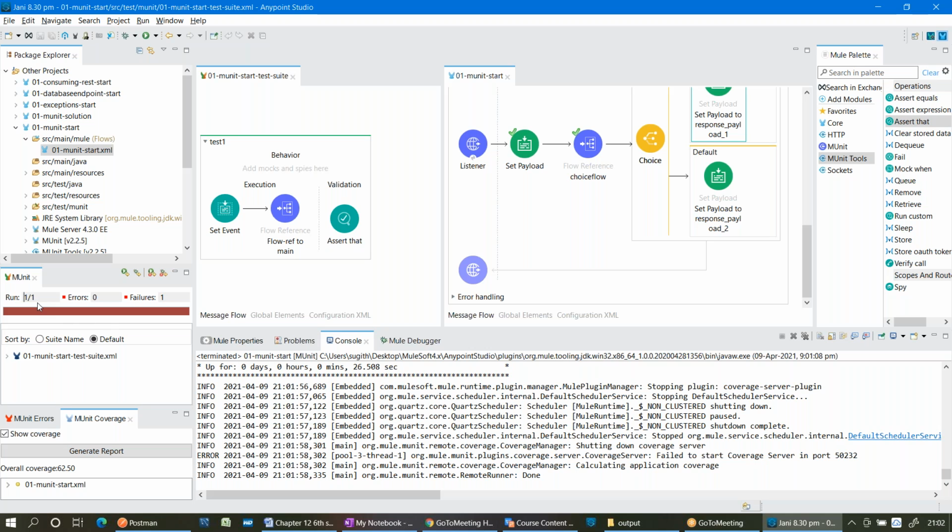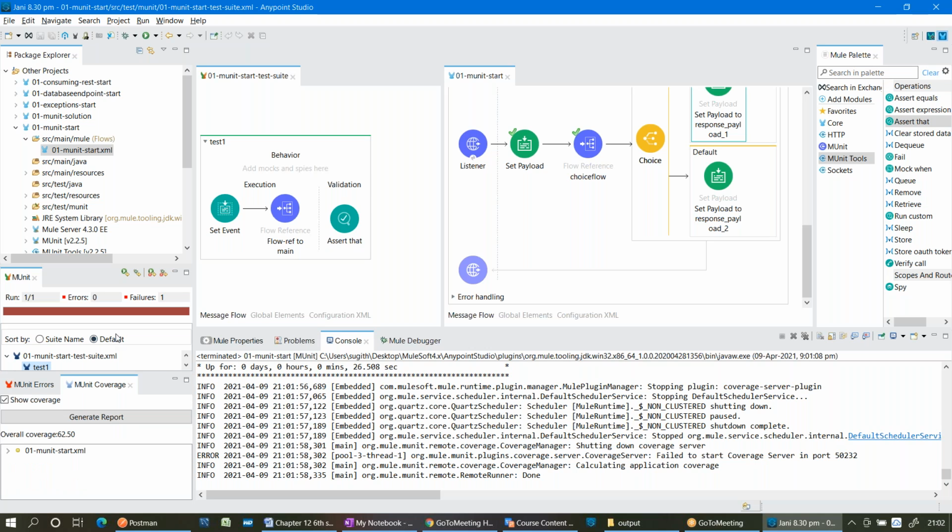How many deployed, and how many executed? One is deployed and it got executed and it is failed. If you expand that suite, and here you can see test 1, just click on the test 1, and what type of error I got, what is the failure reason? You can see under MUnit errors. You need to select the test and click on MUnit errors.